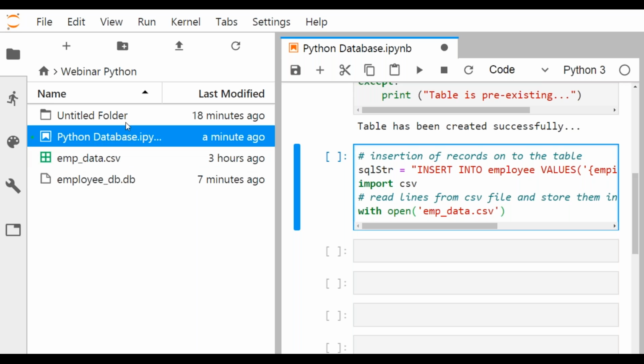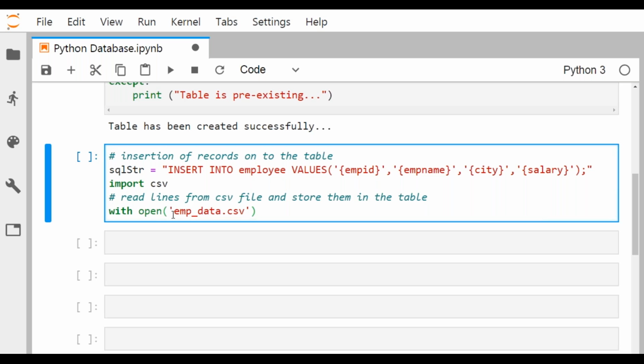But if they are available in different folders, I'm supposed to give the path here, something like d://data file//2020. In this way I shall have to give the fully qualified path. But as the source program and the CSV file both exist in the same folder, I need not give the path here.